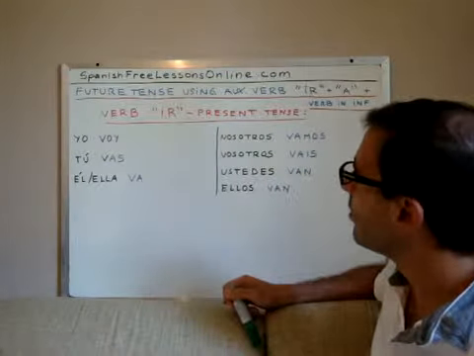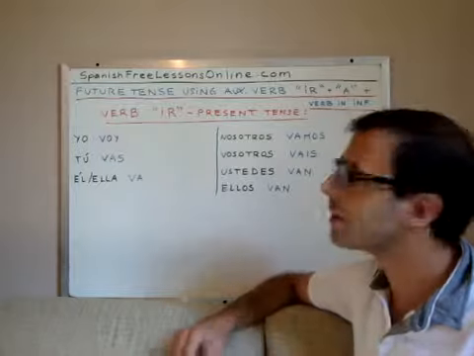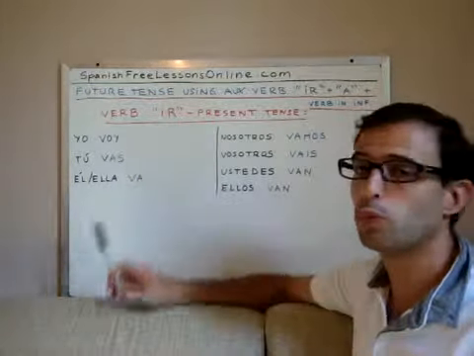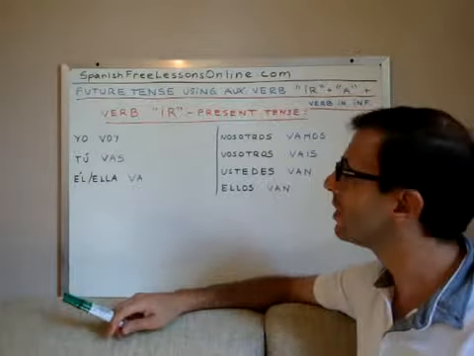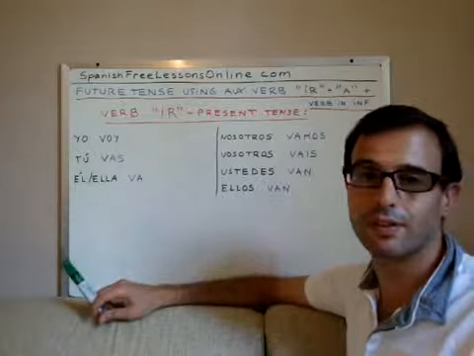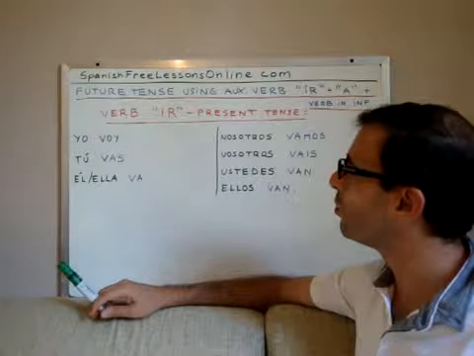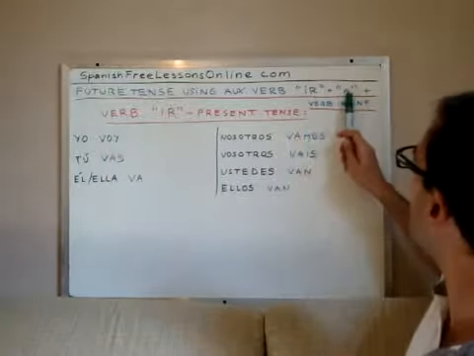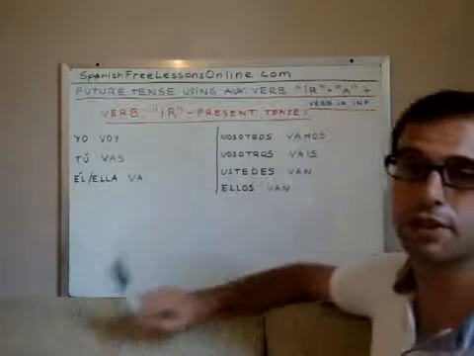So we have to begin by learning how to conjugate the verb ir, which will be our auxiliary verb, into the present tense, okay? Because we will need to say the verb ir in present tense, and then a, and then the verb in infinitive.